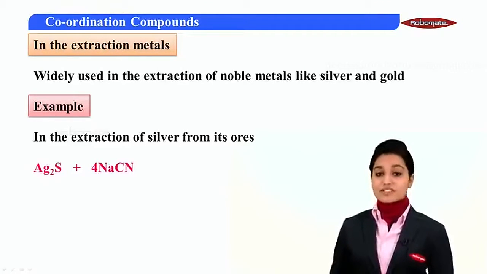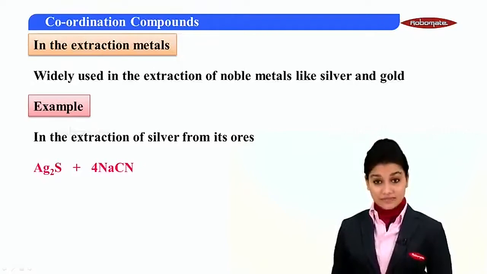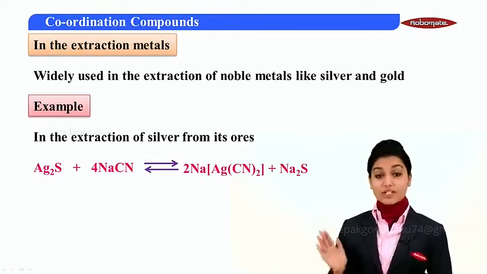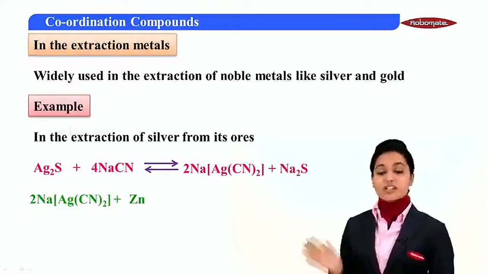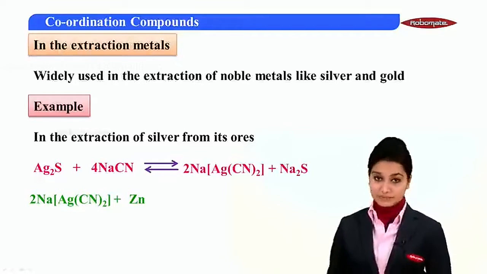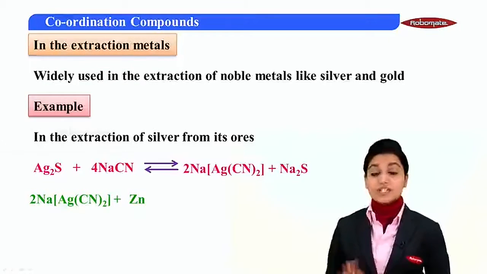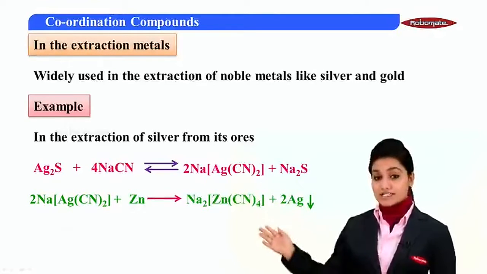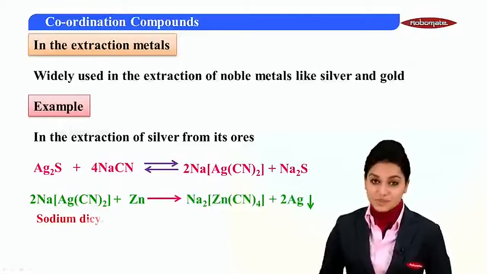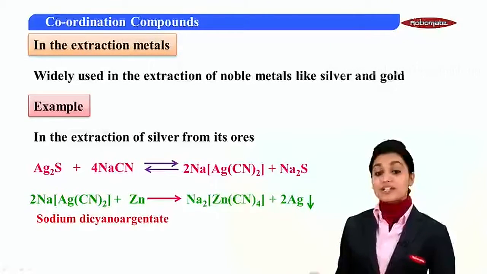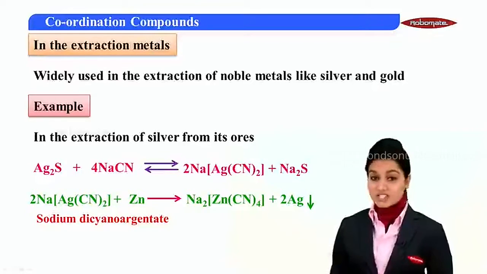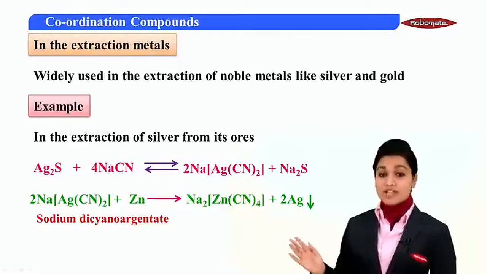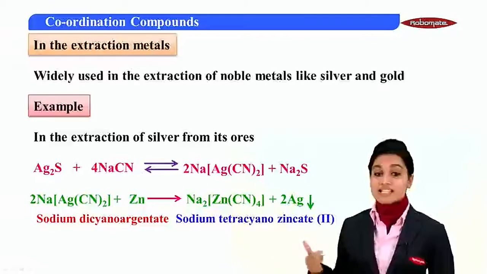So here is the ore of silver, that is Ag2S, that is sulfide ore, and you have NaCN, that is sodium cyanide, which gives you a coordination compound containing silver in it. When this coordination compound is further treated with zinc, zinc will come and replace or substitute silver, and therefore you get a coordination compound containing zinc, and silver is obtained as a precipitate. So the first compound containing Ag as the metal atom is called sodium dicyanoargentate, but in the next compound it has been replaced by zinc, so it is called zincate.